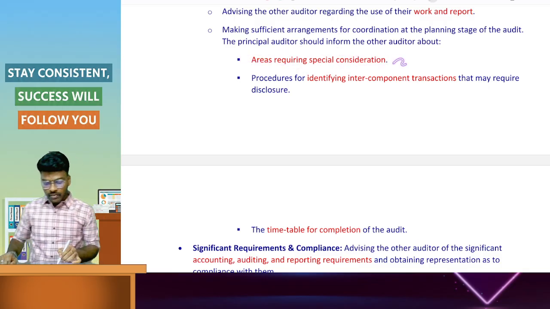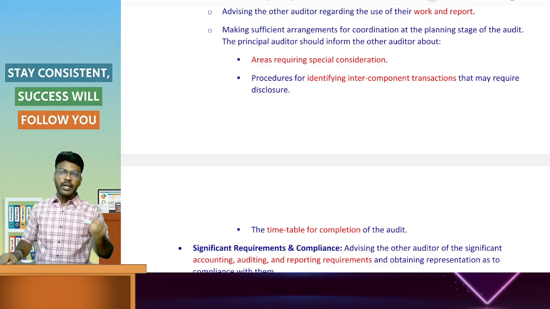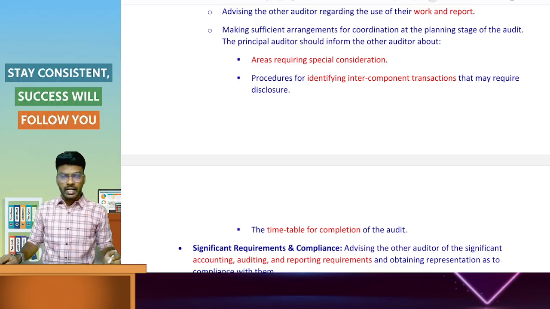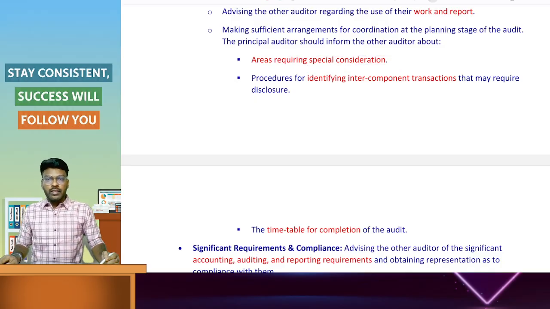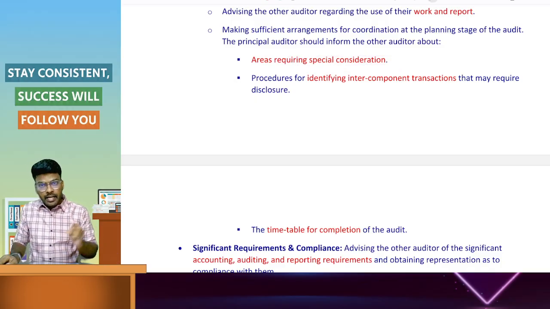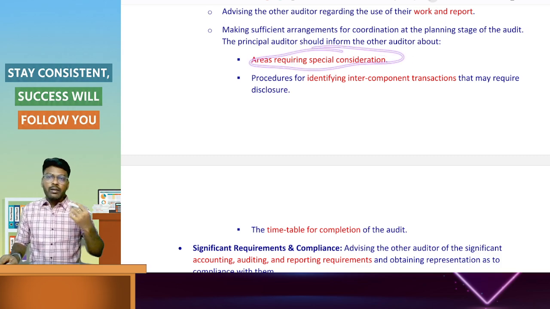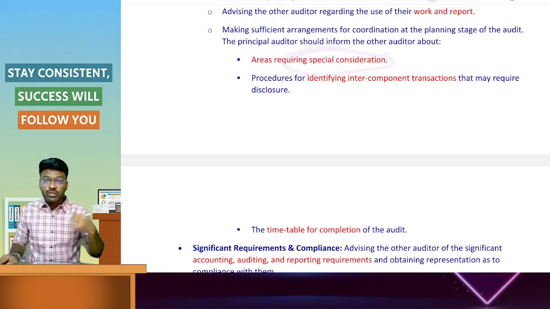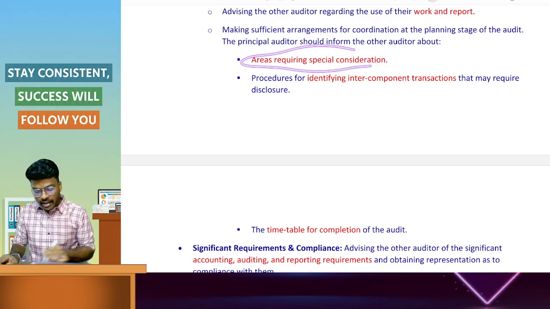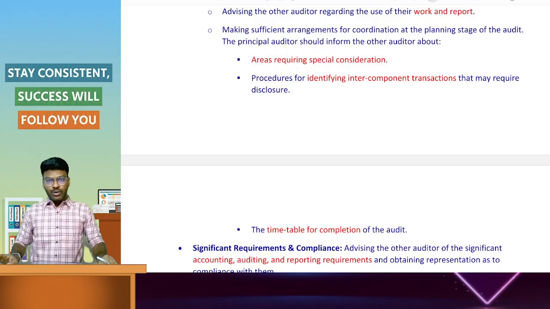In case of assets, liabilities, inventories, if the inventory is more significant in the audit of the financial statements, the principal auditor will inform the component auditor to give special consideration to those areas.